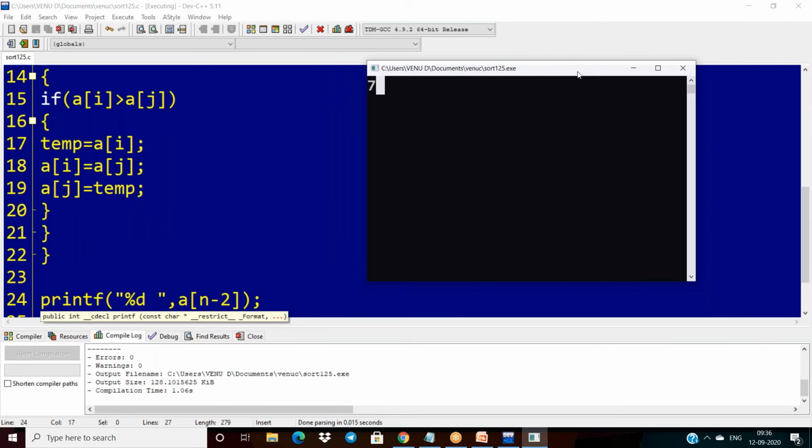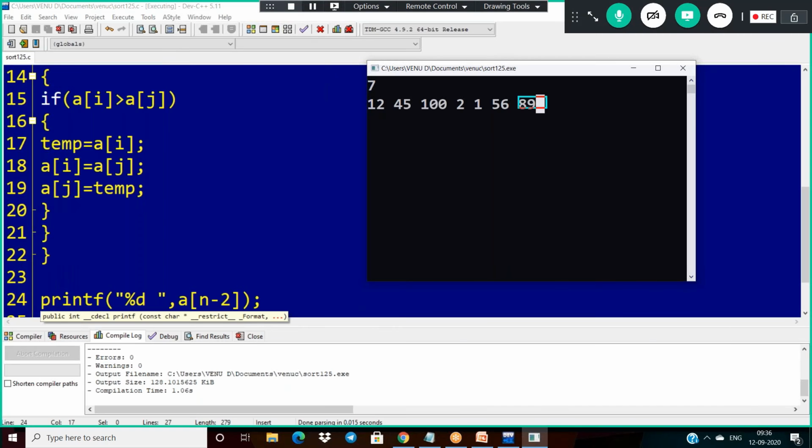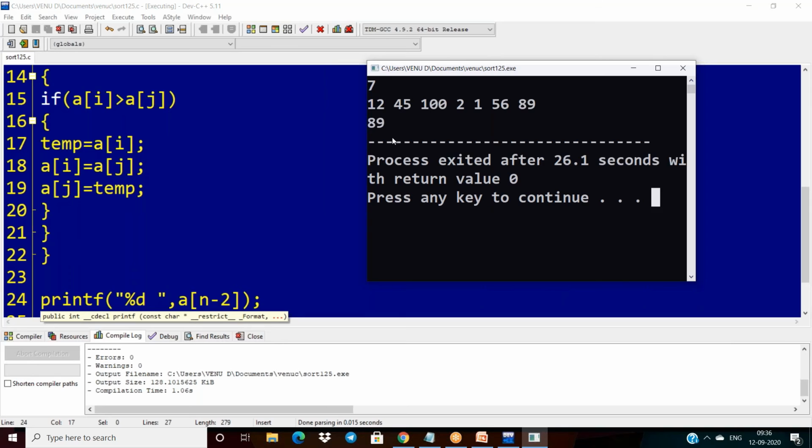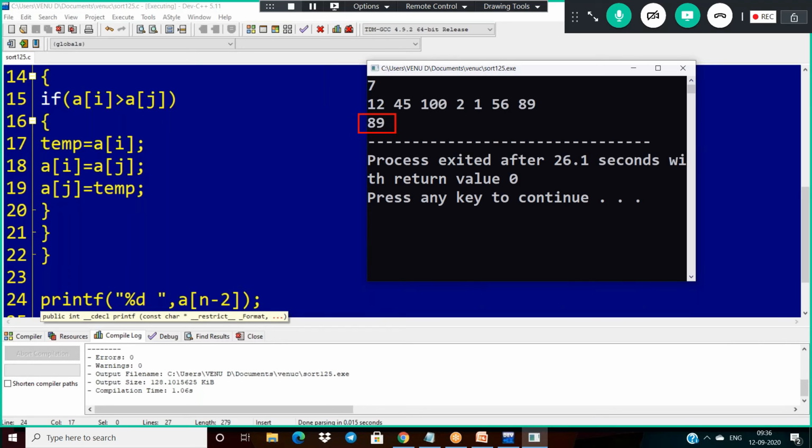See, my array size consists of 7 elements, and I'm passing 12, 45, 100, 1, some 56, some 89. So totally 7 numbers are there. Now in these 7 numbers, what is the second maximum element? The second maximum element is 89. Now see, I'm pressing this here and I'm getting 89. So now it is correct.